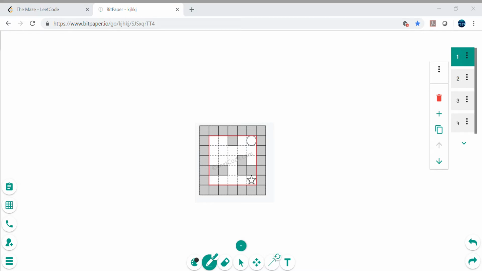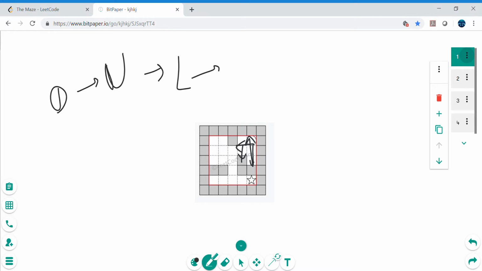let's say the other possibility here is, let's say it again hits down, so let's say down, then after down there is no other option, right? So again it needs to hit up, so it will be U, up, then let's say it again hits left, then it's L, then it may again hit down, then down, and after down it may again go to, let's say, left, sorry, left, and then this is L, and after left it's willing to go to the up direction, it may go to any direction, right?